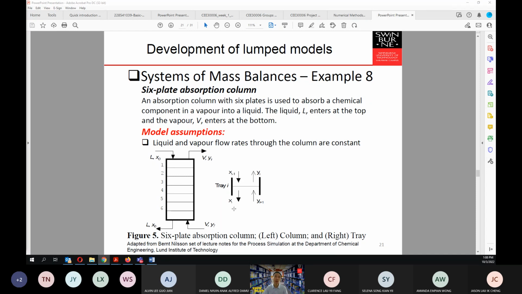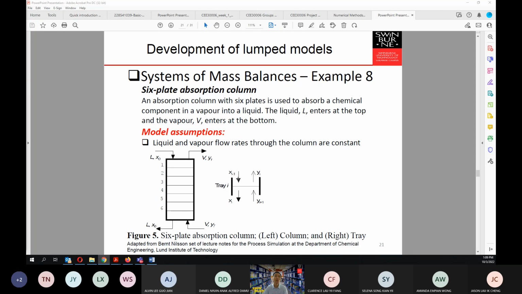Okay, so for each of the trays, we can have a general description. For example, this is tray i. So the liquid component that will come in will have a mole fraction of x_(i-1).